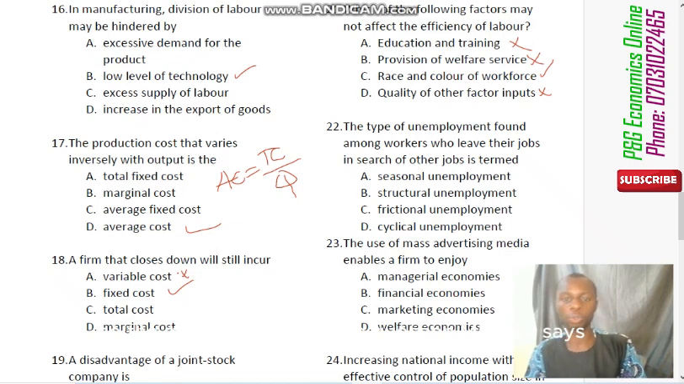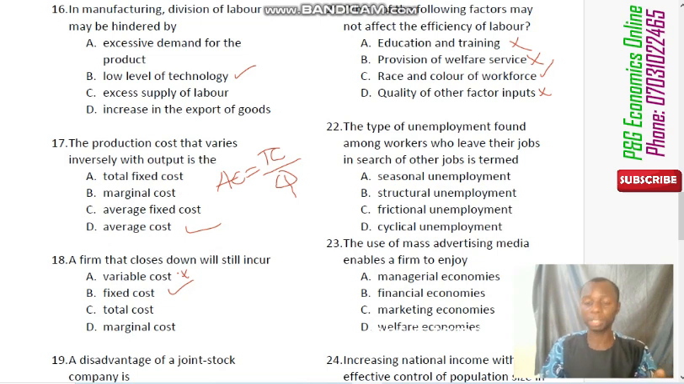Then question number 22 says, the type of unemployment found among workers who leave their jobs in search of other jobs is termed. That means when a worker leaves their job, they are already working in a particular company, but they want to change their job to another company. So that time frame in which they are going to be unemployed, what is that kind of unemployment called? Of course, the answer is frictional unemployment.